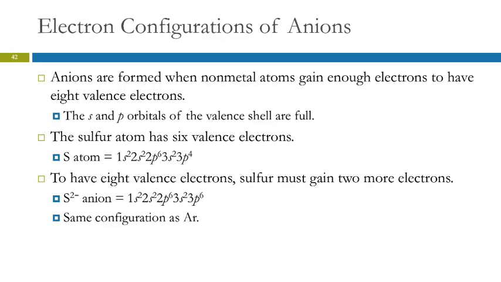Sulfur doesn't turn into argon. It just has the same electron structure. Sulfide ion is different from argon, the atom, because of the number of protons in the nucleus. That doesn't change. Any questions?